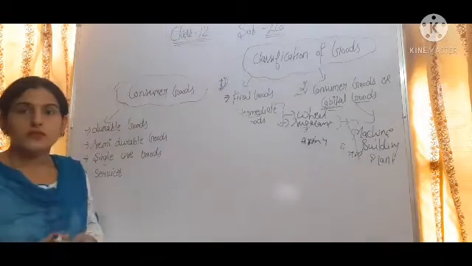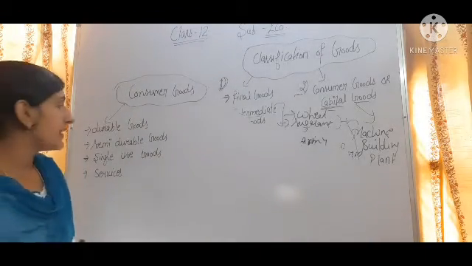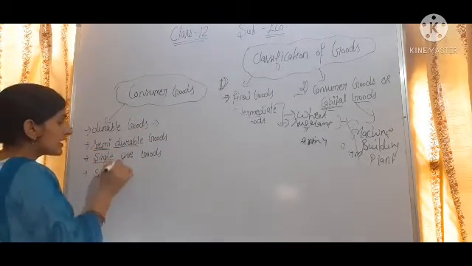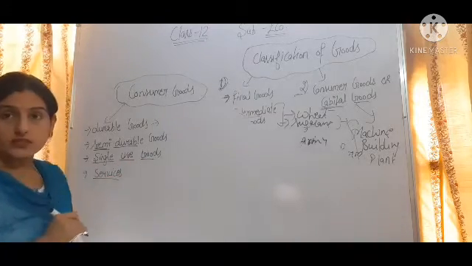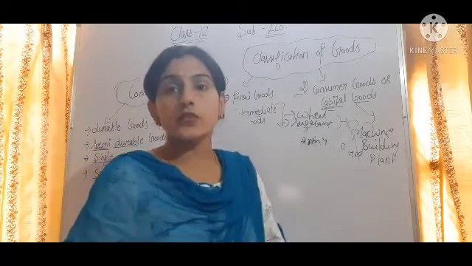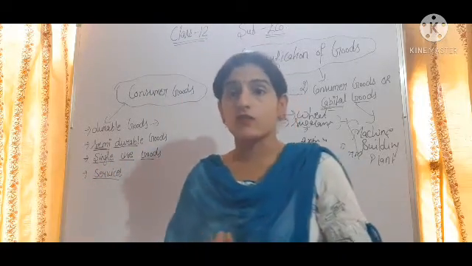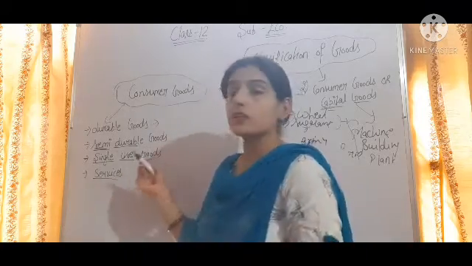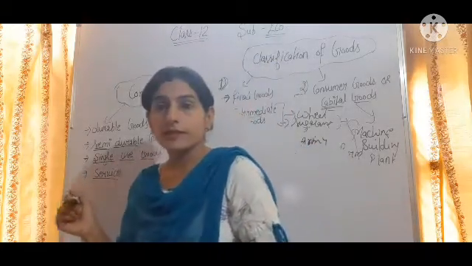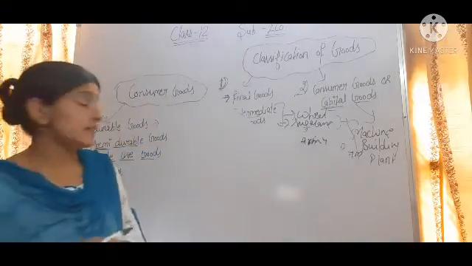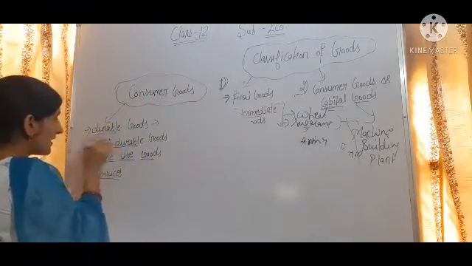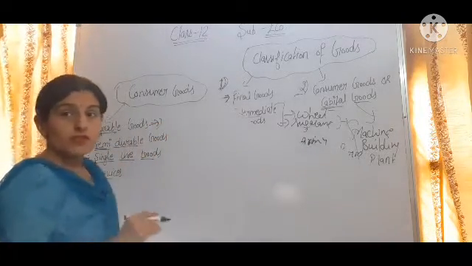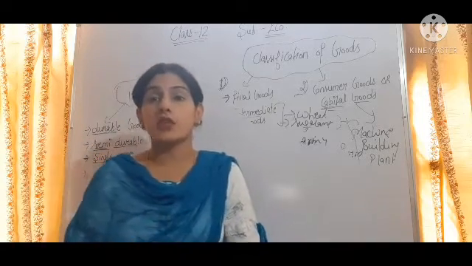Okay, so consumer goods are classified as durable goods, semi-durable goods, single-use goods and services. Consumer goods are used by the consumer to satisfy their wants. So what are durable goods? As the name suggests, we can get the idea: durable goods are those goods which are used for several years of life.